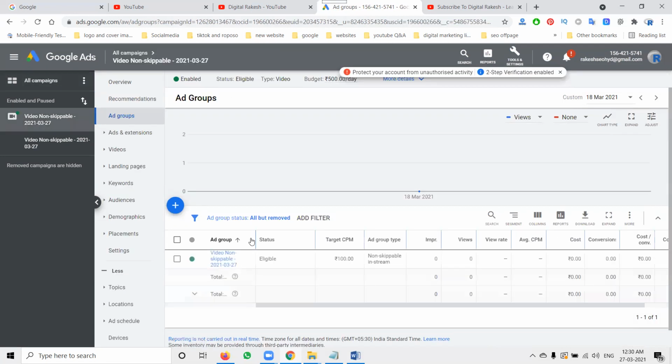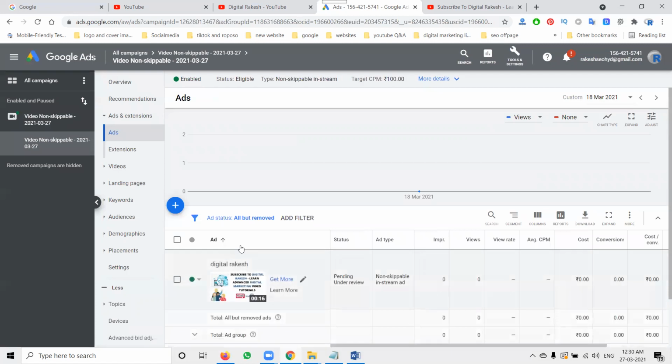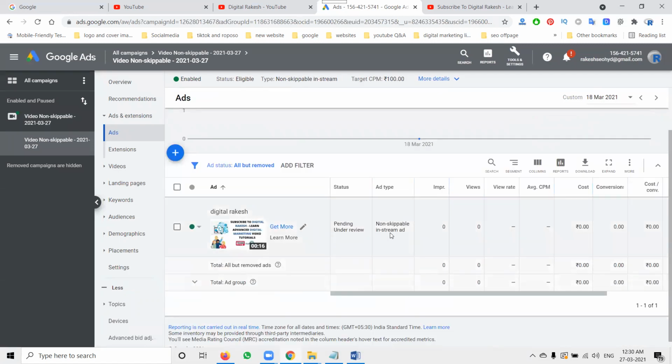Click the campaign. Next will be the ad group. After that, your ad will be shown. The ad will be a non-skippable in-stream ad. The ad will be a 15-second video. So this is the method to increase reach and awareness among the public. The goal is called brand awareness. For the video campaign, the option name is non-skippable 15-second video.